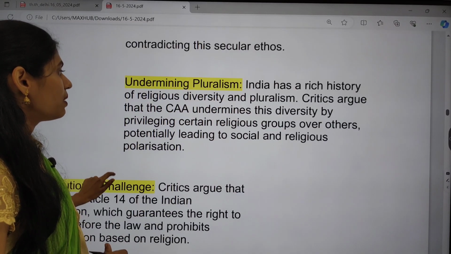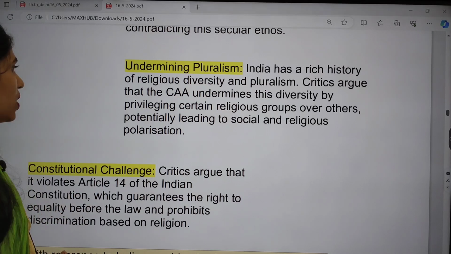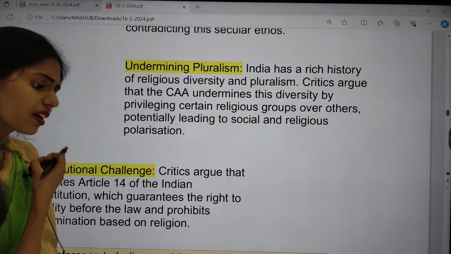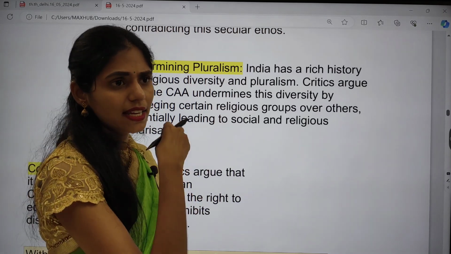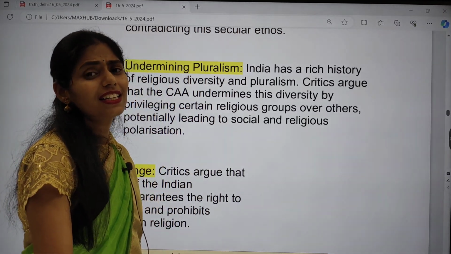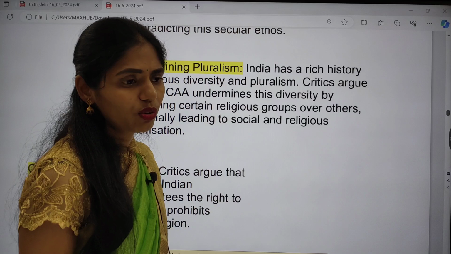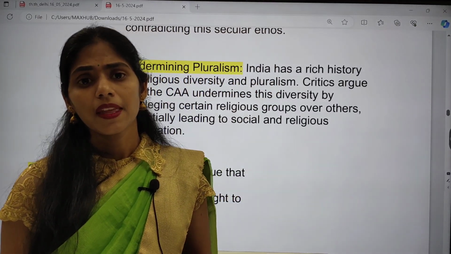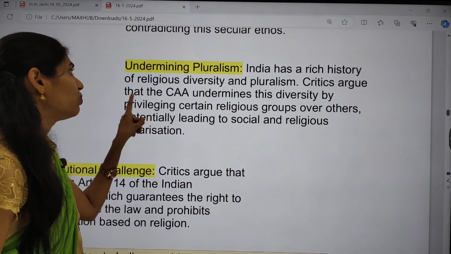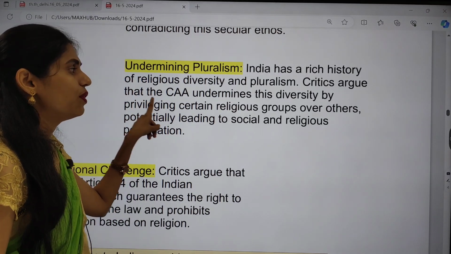And next is undermining pluralism. As you all know, India has rich diversity, for example linguistic diversity, that is language diversity, and religious diversity, with different communities living together, right? So here we are undermining this rich diversity.